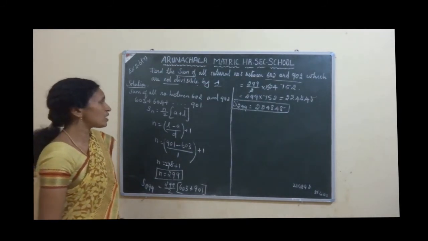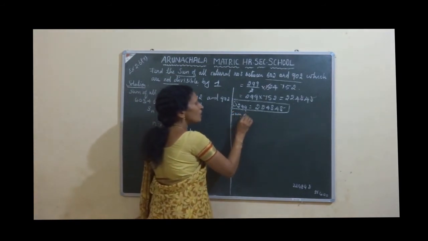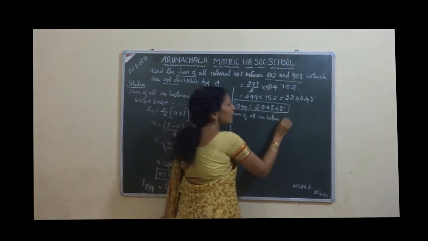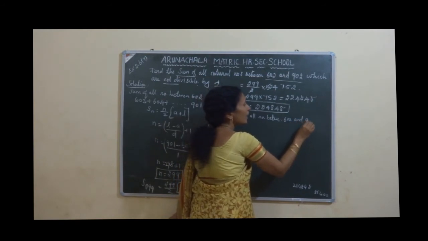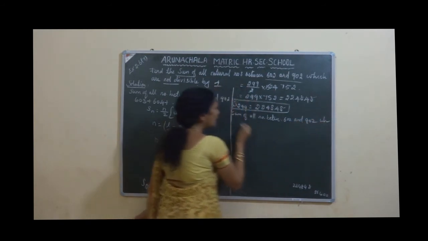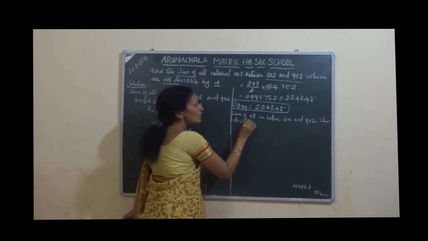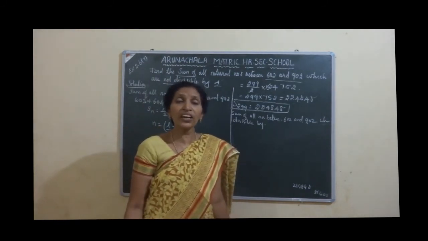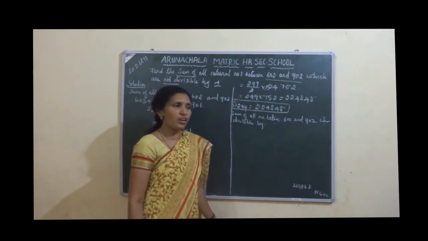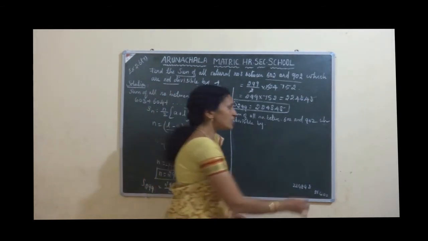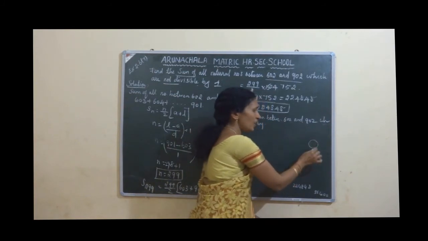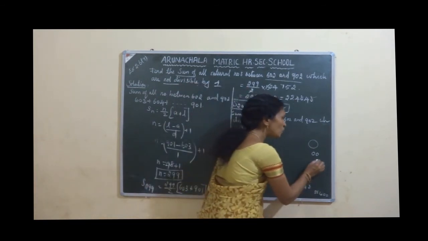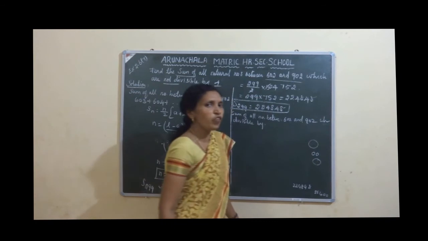Sum of all natural numbers between 602 and 902 which are divisible by 4. How do you find the divisible by 4? When you say a number is divisible by 4, do you know? The last 2 digits are 0, otherwise the last 2 digit number is divisible by 4.